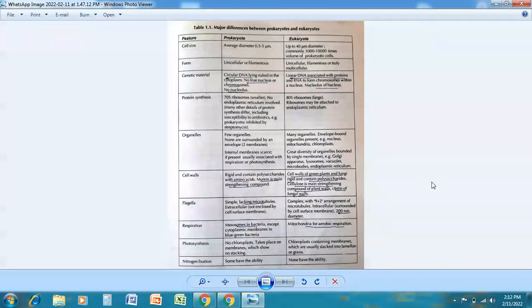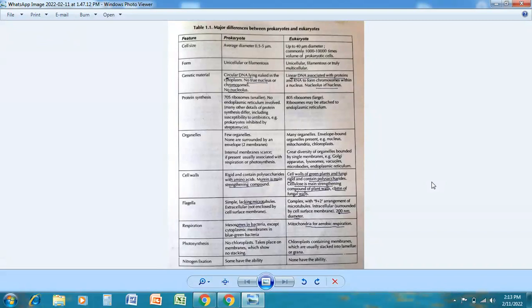अगर हम फ्लैजला की बात करते हैं, it's a simple lacking microtubules and extracellular, which is not enclosed by cell surface membrane in case of prokaryote. Eukaryotes में flagella is a complex with 9+2 arrangement of microtubules. It is intracellular, which is surrounded by cell surface membrane, which is 200 nanometer in diameter.